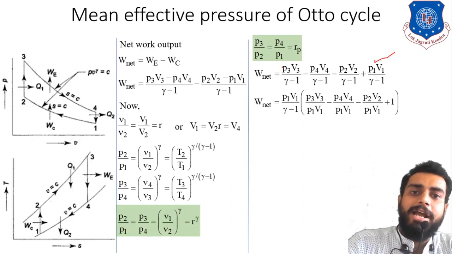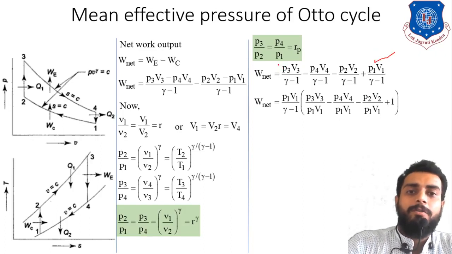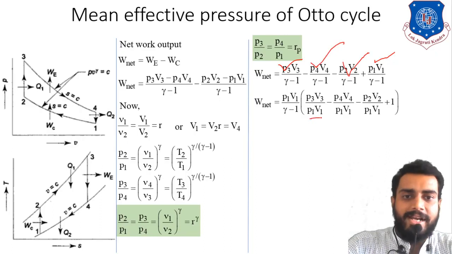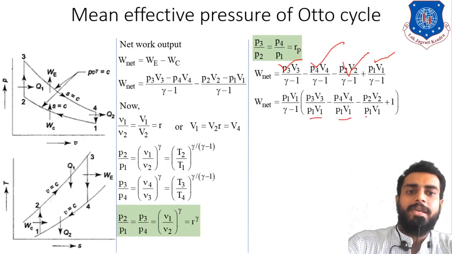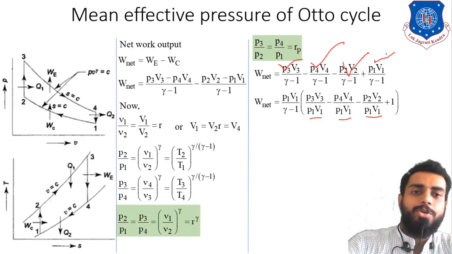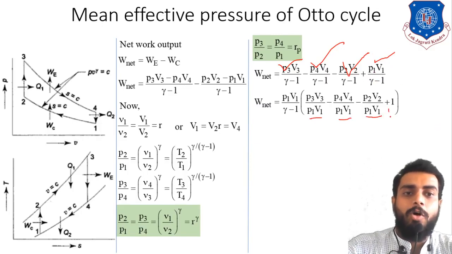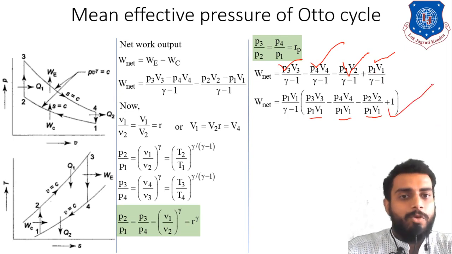So you have to divide by P1 V1 for the first, second and third term, right? It is mathematically easy to understand, right? So that is how this is written. And obviously you have taken P1 V1 by gamma minus 1 as common, so you are left with plus 1 only. Clear? Now let's move further.